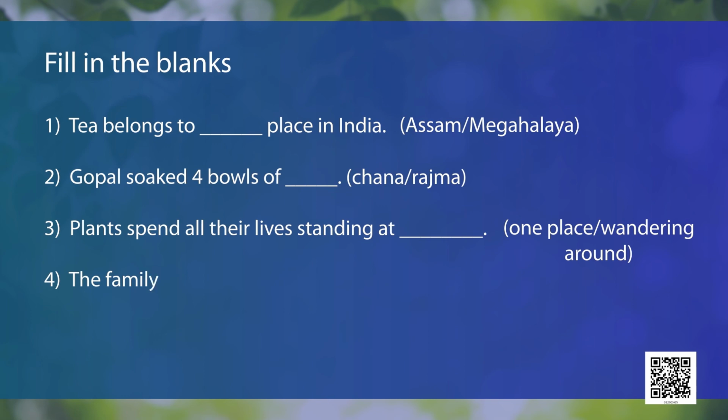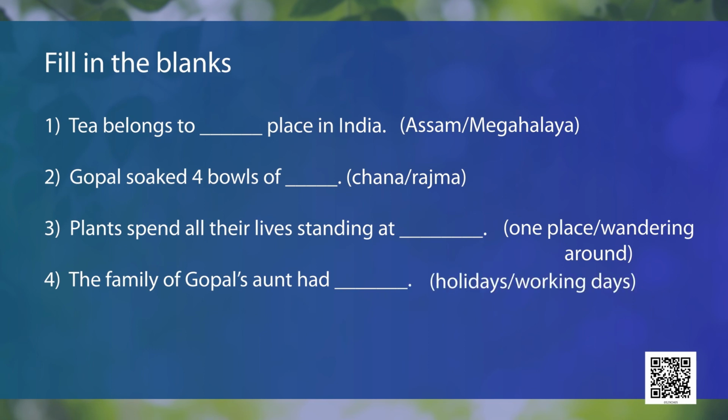Next, the family of Gopal's aunt had dash. Options are the family had holidays or working days. The correct answer is holidays. So they decide to spend their holidays at Gopal's place.